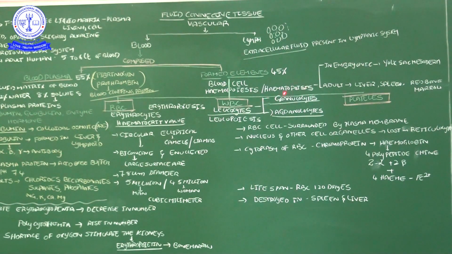hemopoiesis or hematopoiesis. But after birth, in childhood, the liver and spleen play an important role as temporary hematopoiesis organs. That means up to 2 or 3 years, liver and spleen. When the born baby becomes an adult, in the adult the red bone marrow plays an important role in hematopoiesis. Blood cells are formed in the red bone marrow.